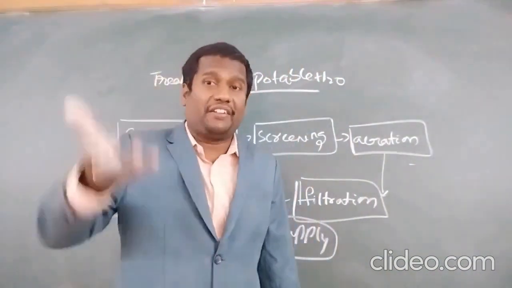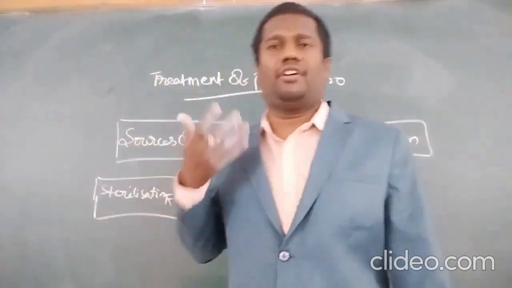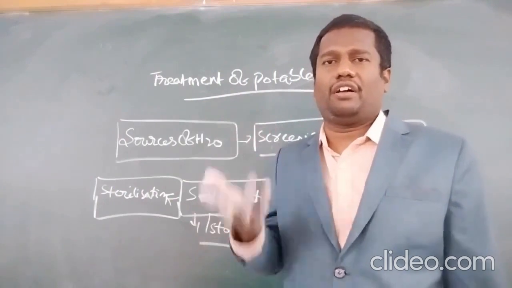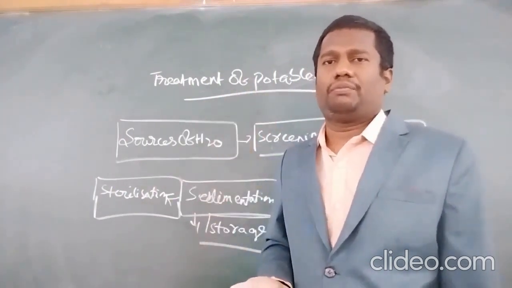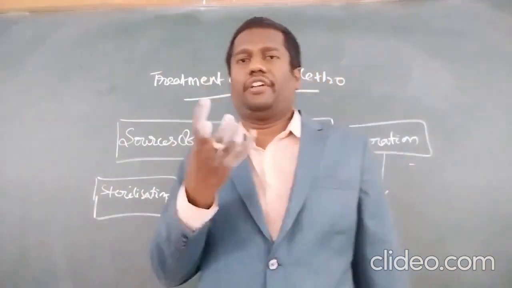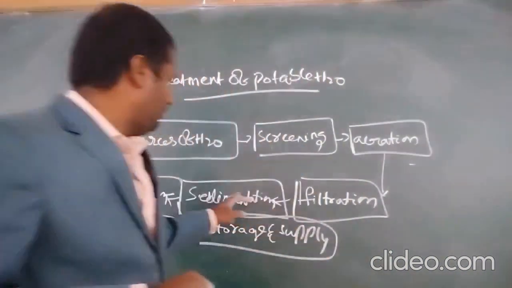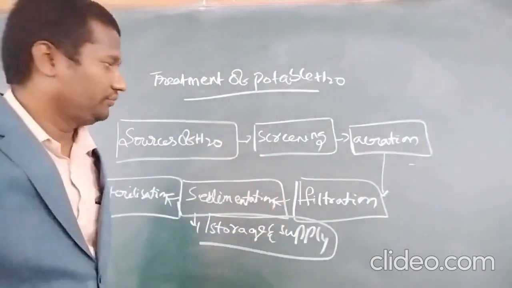If any large or big particles like stones, silica, rocks, or gravel particles are present in the hard water, these settle at the bottom of the tank by gravitational force. This is called plain sedimentation.